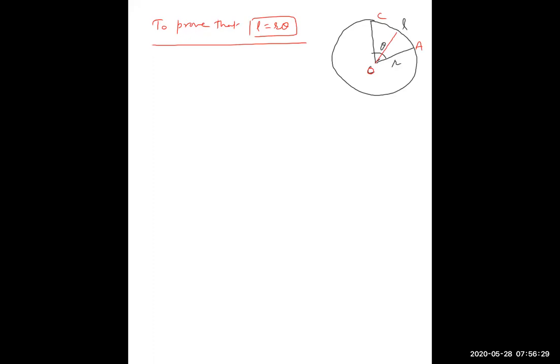Anything we can take 1 radian. So this distance, arc AC, is length L, and suppose this point is B. So AB is equal to R. This is R, and this AC is L. This symbol represents the arc length.